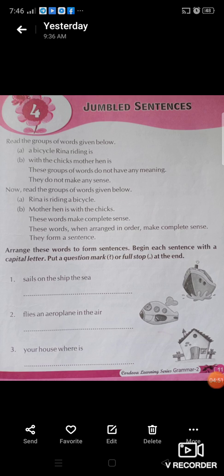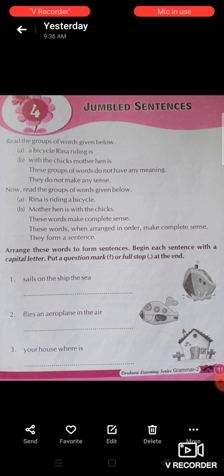Now, let's begin the new lesson, the fourth one. It is also related to sentences. We already said that a sentence is a group of words. So here in this chapter we are going to study how to arrange these groups of words in a sentence.